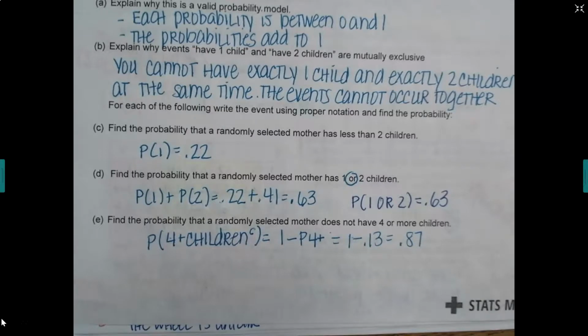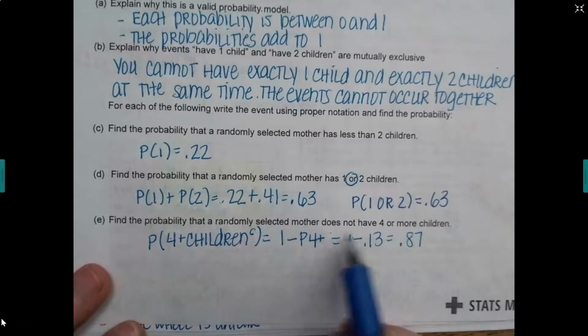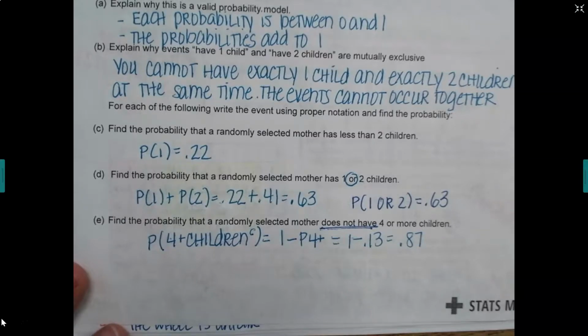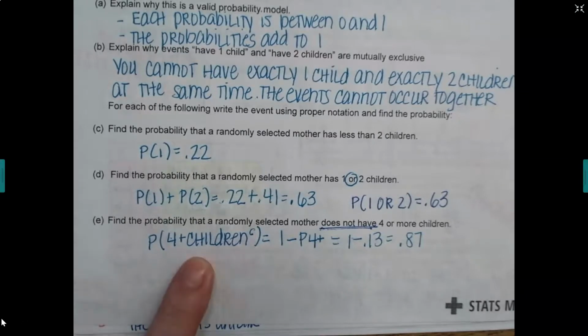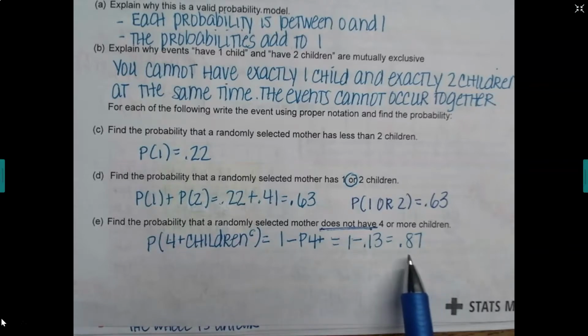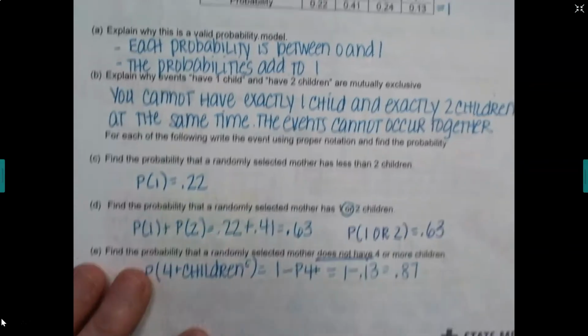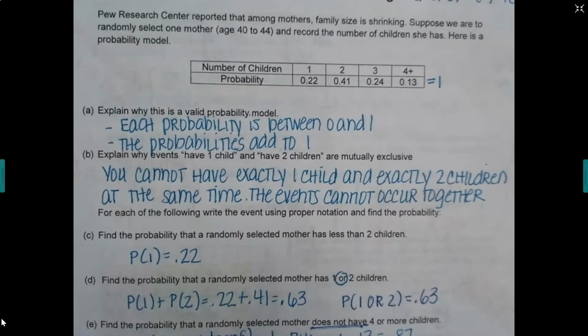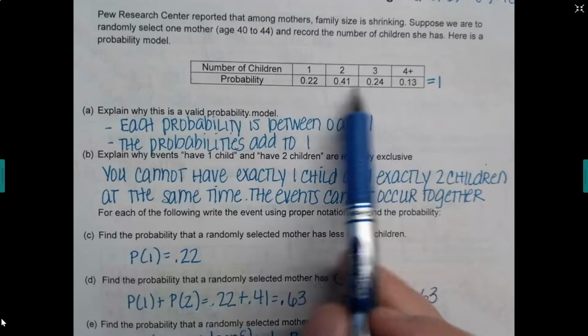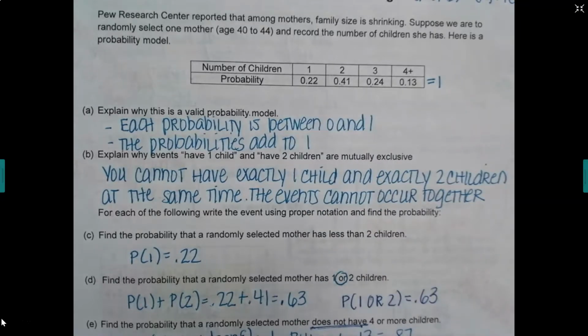And then part E, find the probability that a randomly selected mother does not have 4 or more children. Does not have. Okay, so we're talking about a complement. We're talking about the probability of not 4 or more children. So the complement of that would be 1 minus the probability of 4 plus children. So I got 0.87. An alternate method for that, if we come back up here so we can see our probability tables, you really could have just added these three together, everything but the thing we're talking about, and you would have gotten the same answer.